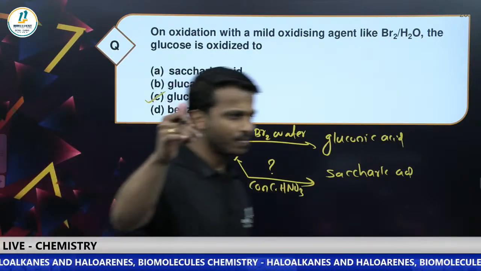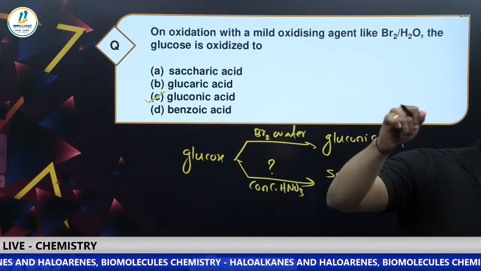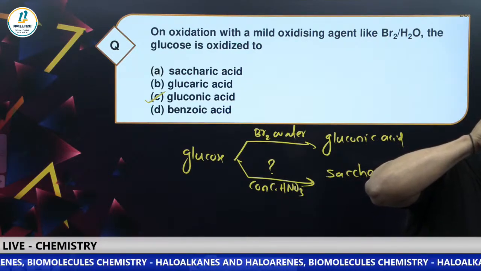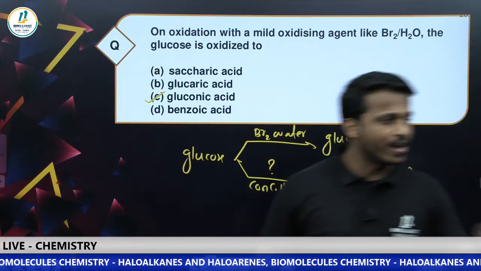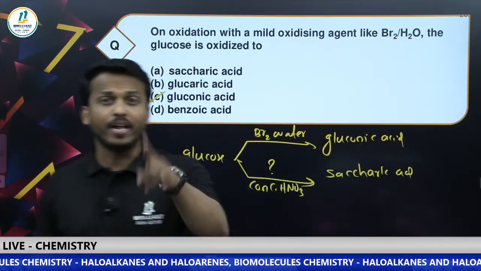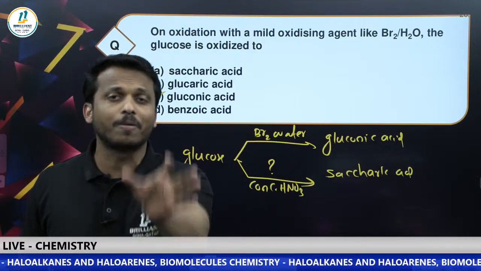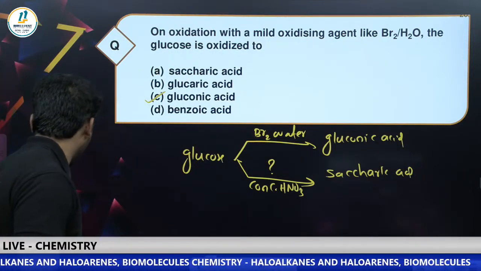Clear, dear all? Yes, all have given the correct answer. Iodine gives normal hexane. What it shows is that in glucose all 6 carbons are in a straight chain. Yes, very good.